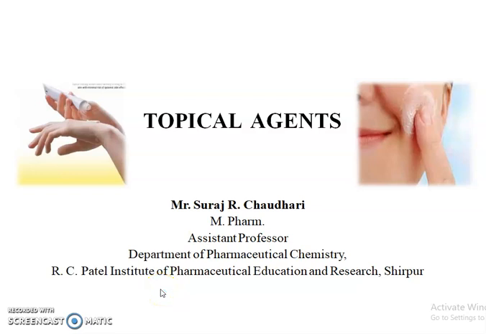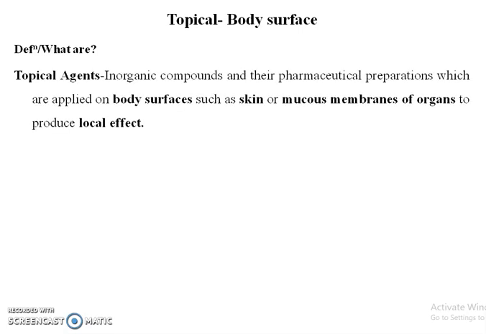The first topic is topical agent. The term topical means related to a particular spot. The topical agents are the compounds that act locally on the body surfaces such as skin and the mucous membrane. Now, what is the definition of topical agent?